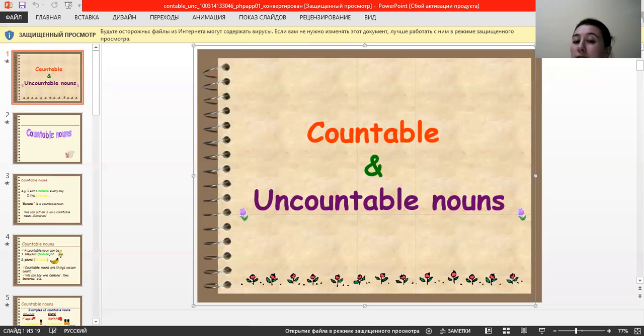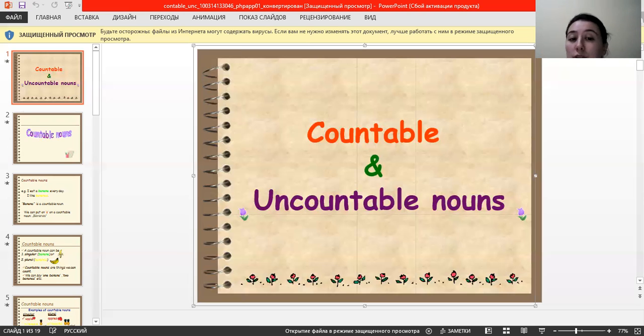So there is some meat and cheese, and there are some rulers and pencils. This means that we can use the word some both with countable and uncountable nouns, both in singular and plural forms. So there is some we use with uncountable, and there are some we use with countable and plural forms.